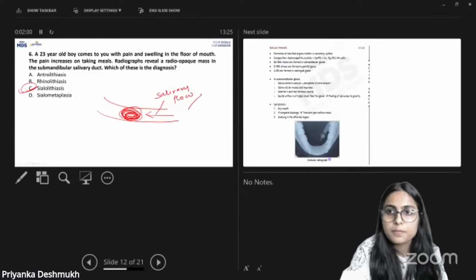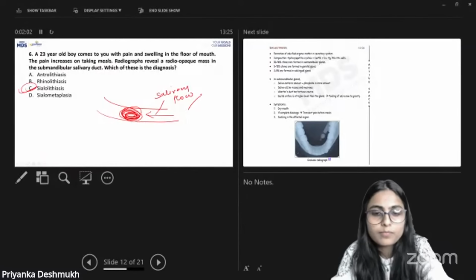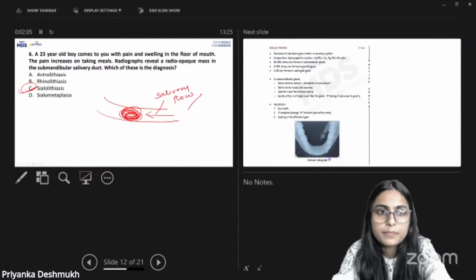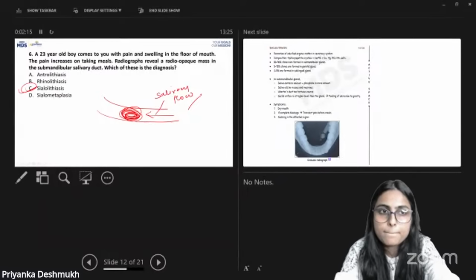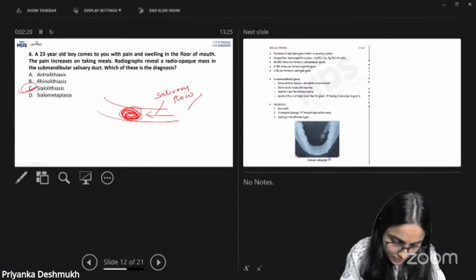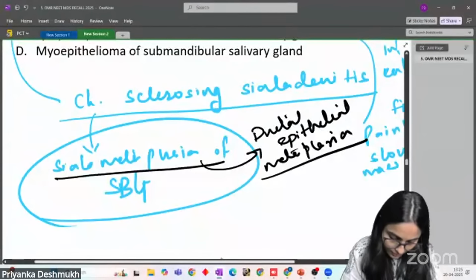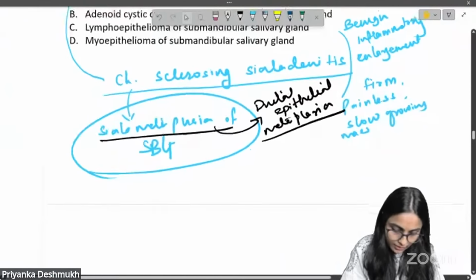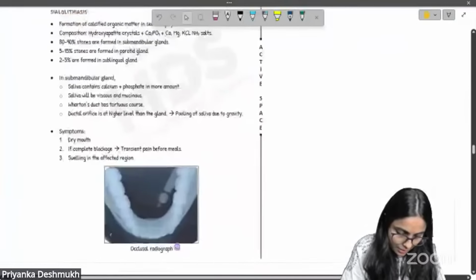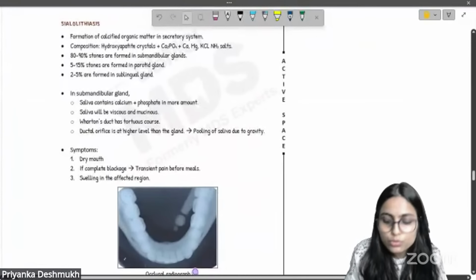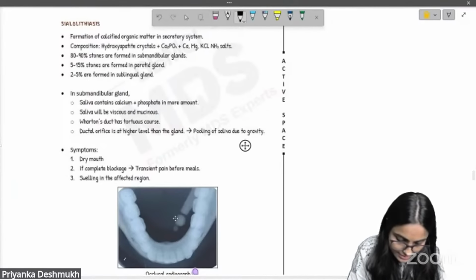When you take an occlusal radiograph here, you will see something like this.